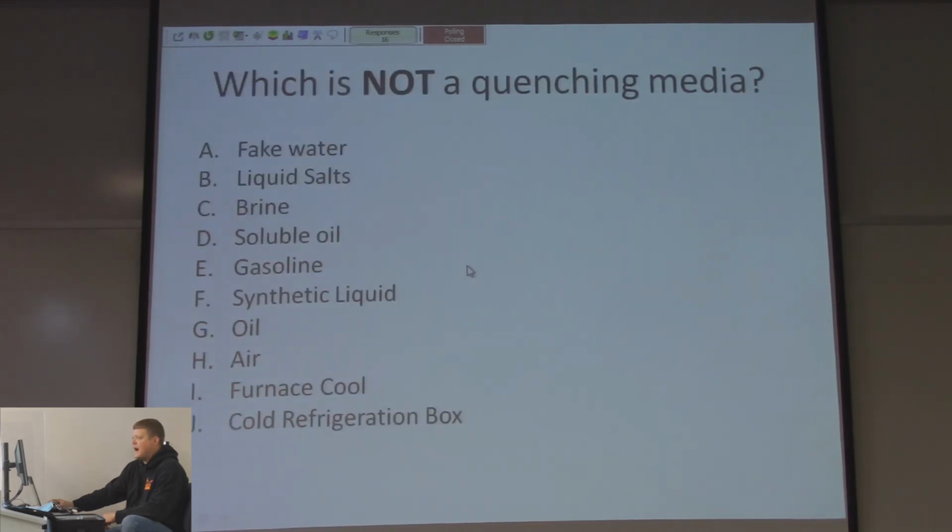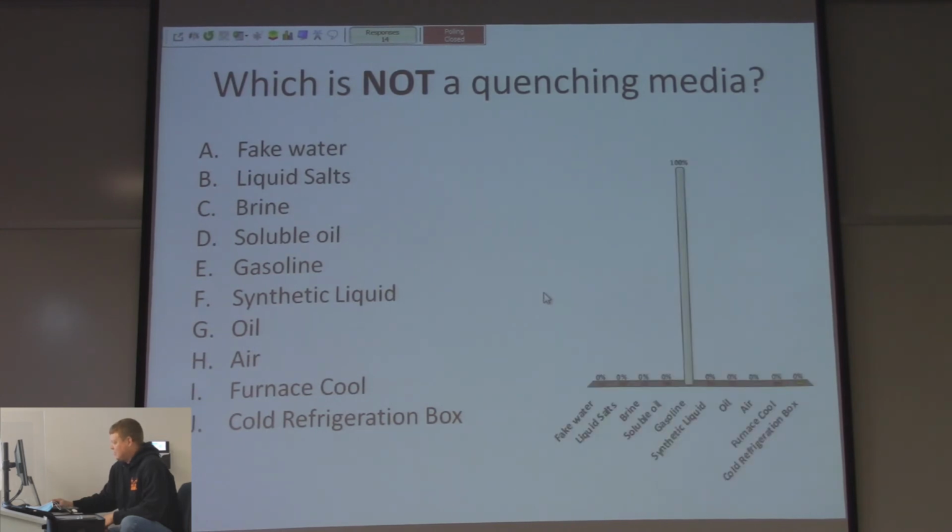Which is NOT a quenching medium? Fake water, liquid salts, brine, soluble oil, gasoline, synthetic liquid, oil, air, furnace cool, cold refrigeration box. I couldn't think of anything that wasn't some kind of quench. I was like sand. Well, that's a quenching medium because it slows it down. So, huh? Let's try it. Fake water, the same as fake milk. Yes. Whoa. 100% of you got correct.